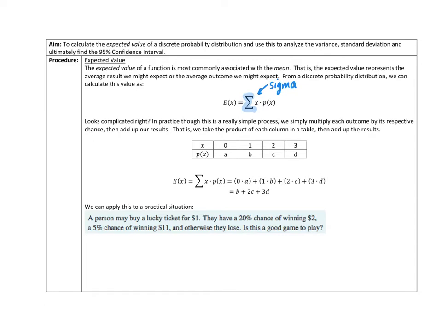So in an example below, if we wanted to find E of x, we would say that 0 times a plus 1 times b plus 2 times c plus 3 times d. And so you can see as I've structured it below, that's a 3d, 2c, 1b, and we wouldn't expect a.